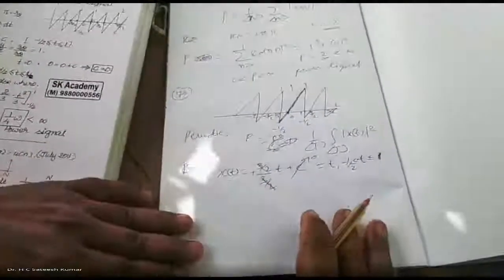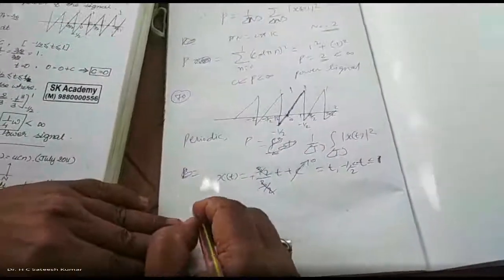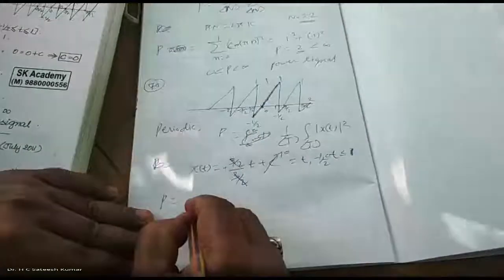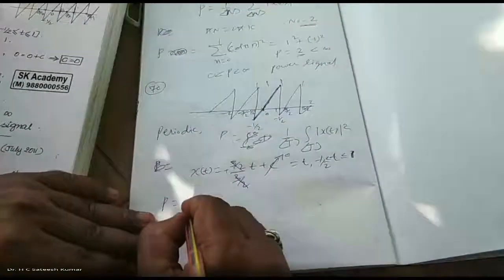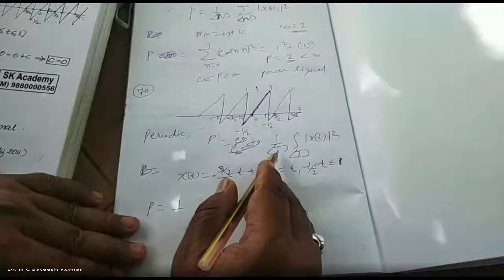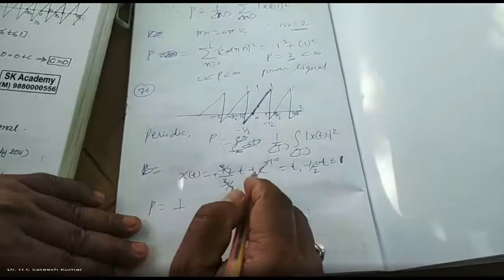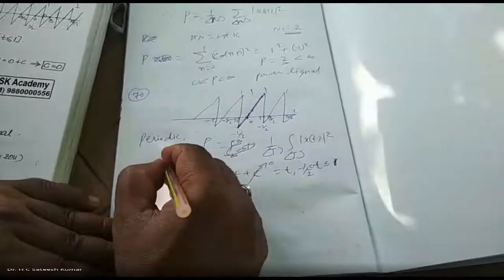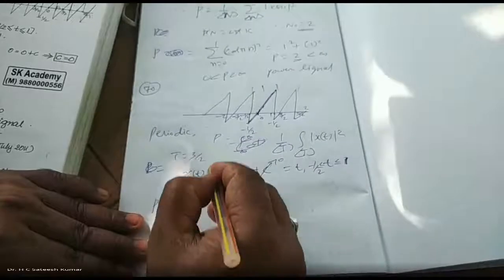So therefore, what you can do is, power is equal to 1 by period. T is from minus half to 1, that is 3 by 2. T is equal to 3 by 2.